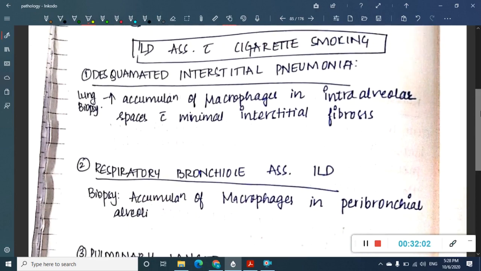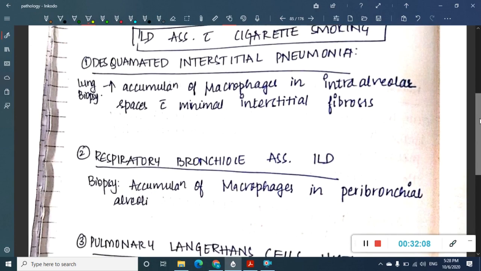Now, interstitial lung disease associated with cigarette smoking. There are three major interstitial lung diseases which are associated with cigarette smoking. 1. Desquamative interstitial pneumonia. 2. Respiratory bronchiole associated interstitial pneumonia. 3. Pulmonary Langerhans cell histiocytosis. Here the cigarette smoke is the triggering factor which will trigger the inflammation. Whenever there is inflammation, there is accumulation of neutrophils followed by macrophages in order to ingest all this toxic material.